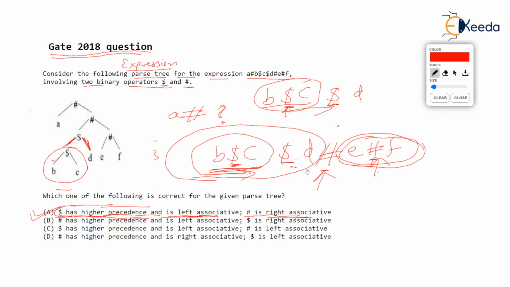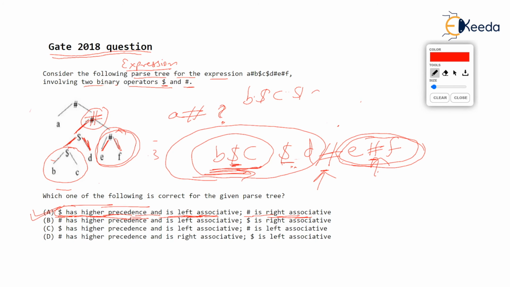And for hash, we got it exactly opposite. For hash, what we saw was that E hash F will be done first, obviously, because hash is now directly connected with E and F. And whatever is the result of E hash F should be hashed again with this left hand side, so B dollar C dollar D should be hashed with E hash F. But we saw that E hash F was done first.